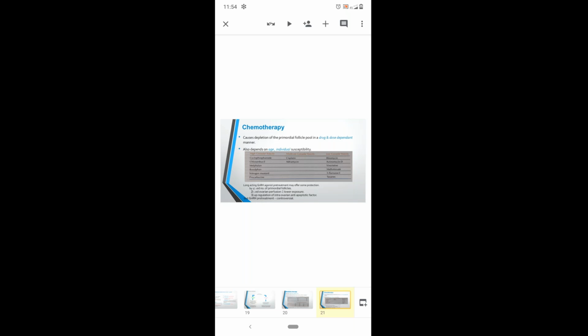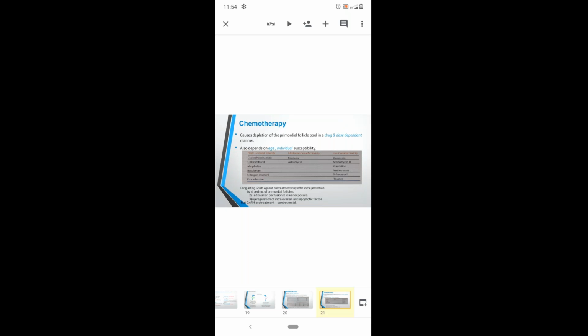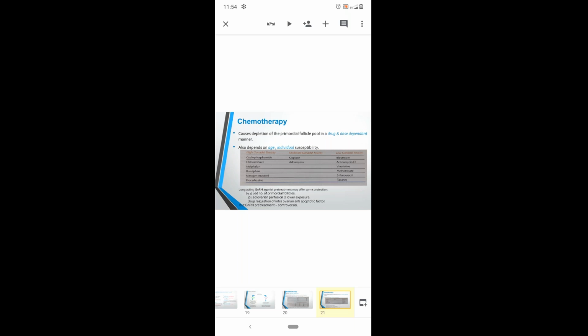Coming to the treatment, in patients who are undergoing chemotherapy for any malignancy, long-acting GnRH agonist pre-treatment may offer some protection for preservation of the ovaries, that is follicles, and this helps to decrease the number of primordial follicles and decrease ovarian perfusion, and then this leads to less exposure to the chemotherapy drugs. And this is all about the ovarian cause of secondary amenorrhea.